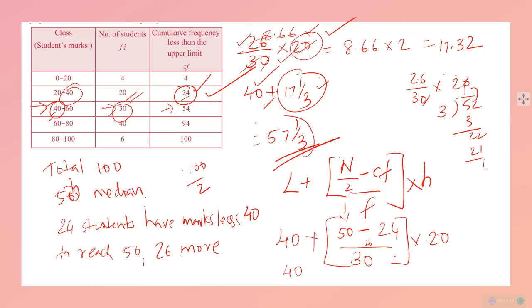आंसर मिलने के बाद हमने एक फॉर्मूला डेवलप किया. ये हमेशा इतना सोचना नहीं, डायरेक्ट फॉर्मूला में सब्स्टिट्यूट करेंगे. इसमें आपको ये ध्यान देना है, CF is equal to 24. This is the cumulative frequency of the class preceding the median class. This is the median class, this is preceding the median class, 24. The frequency of the class preceding the median class, multiplied by the number of students, only then do you get CF. So be very careful while dealing with this median.